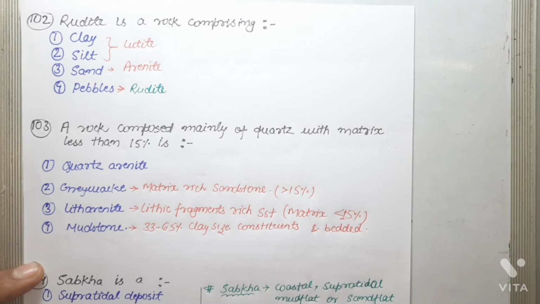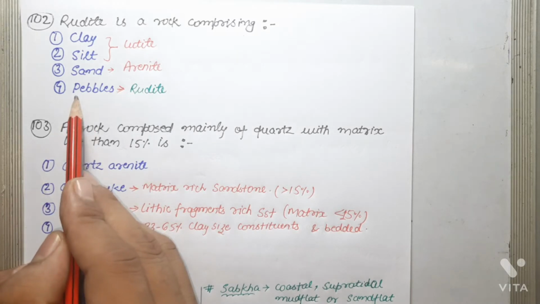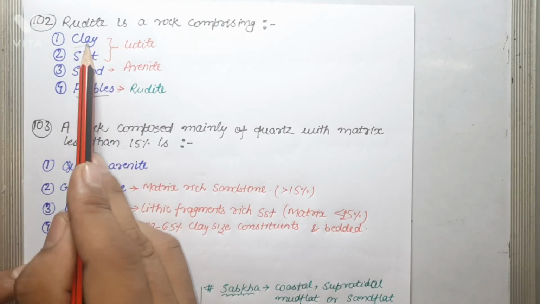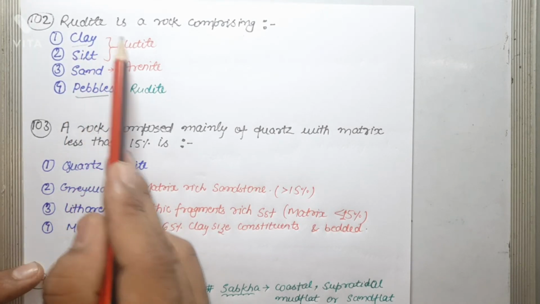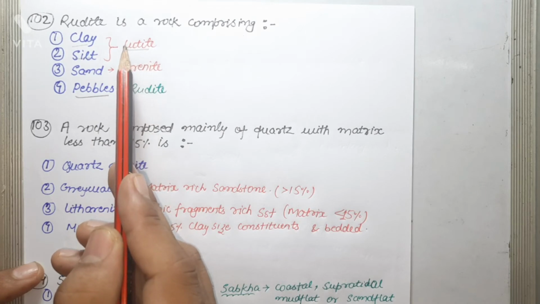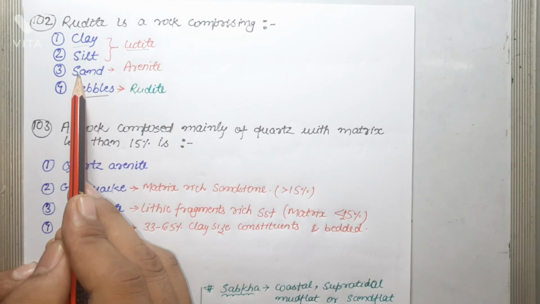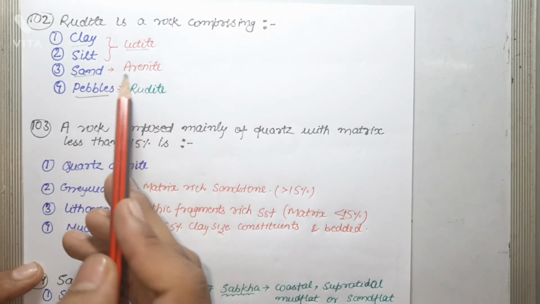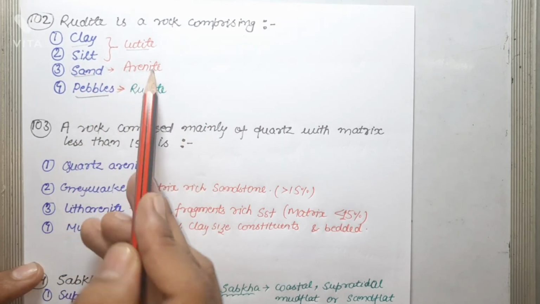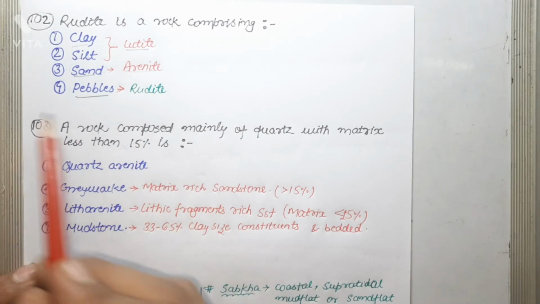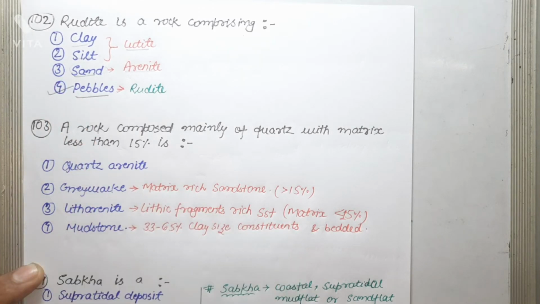So basically you can say gravel or pebble. The rocks that comprise clay and silt are lutite, known as lutaceous rock, and the rock that comprises sand is known as arenaceous rock, and the Latin word for sand is arenite. So as far as this question is concerned, rudite is a rock comprising pebbles. So the correct answer is pebbles.